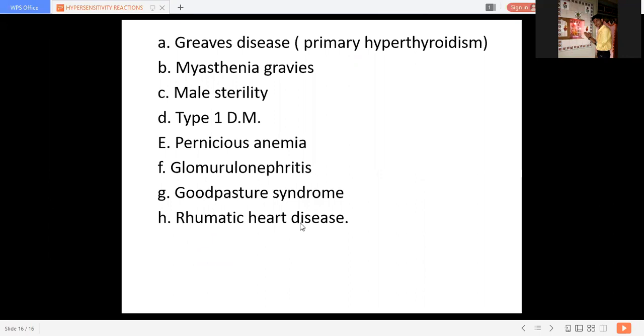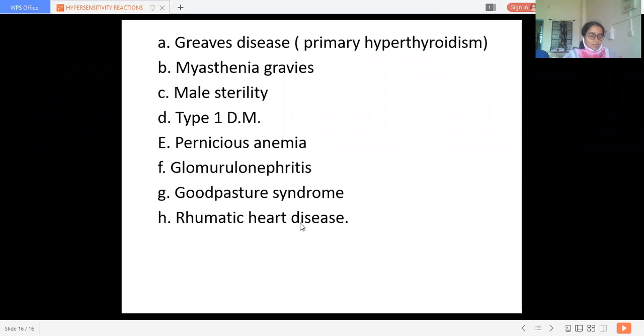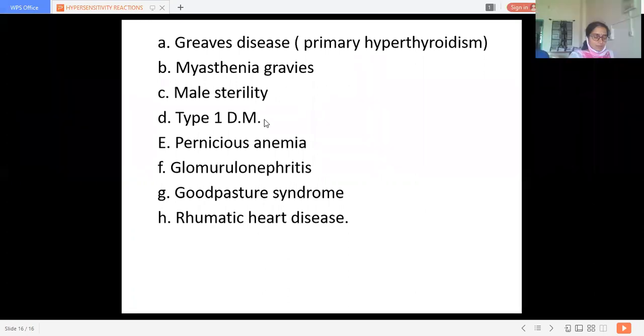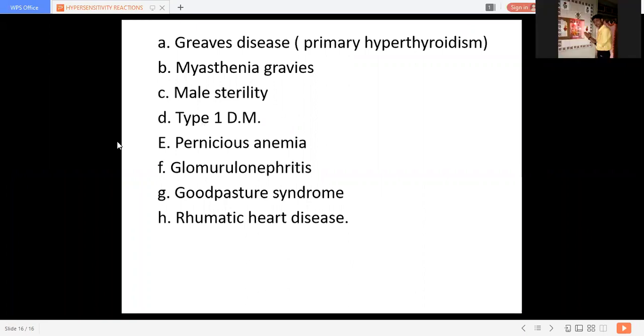So rheumatic heart disease again comes under the cytotoxic antibodies to the tissue component. So all these reactions, all these examples, are related with cytotoxic antibodies to the tissue component. Okay, so we discussed all these things, that is the examples.